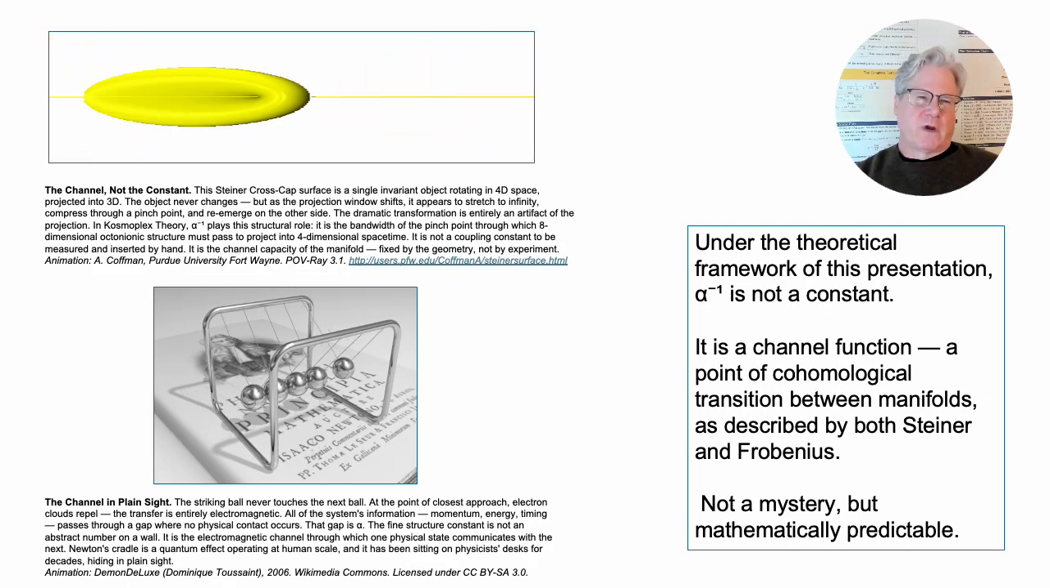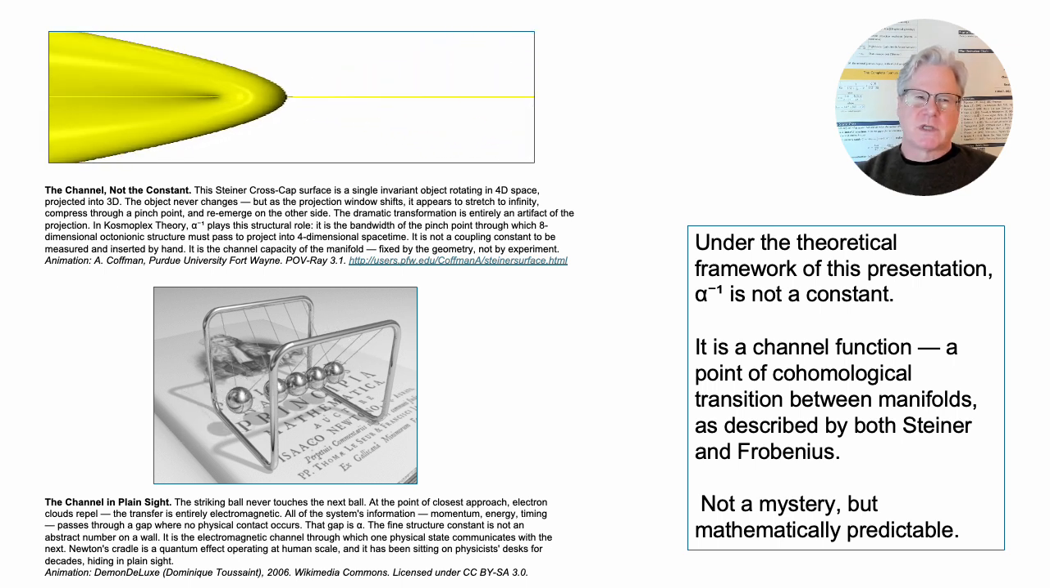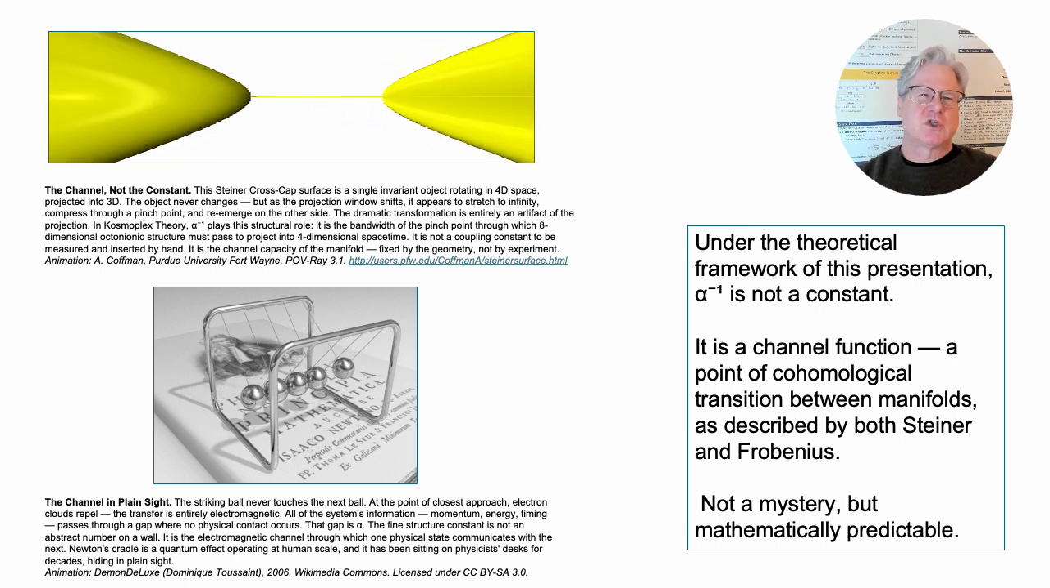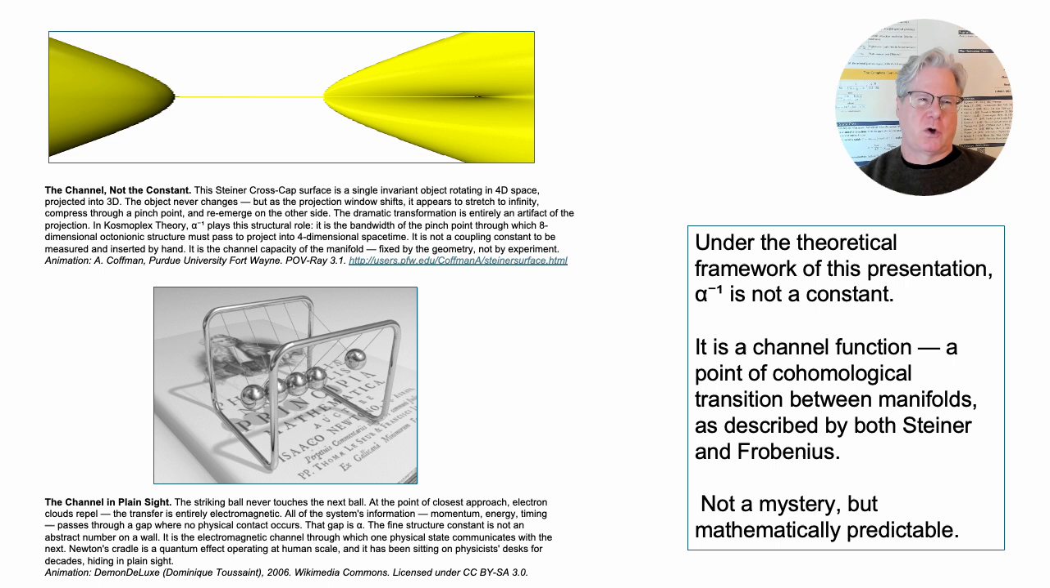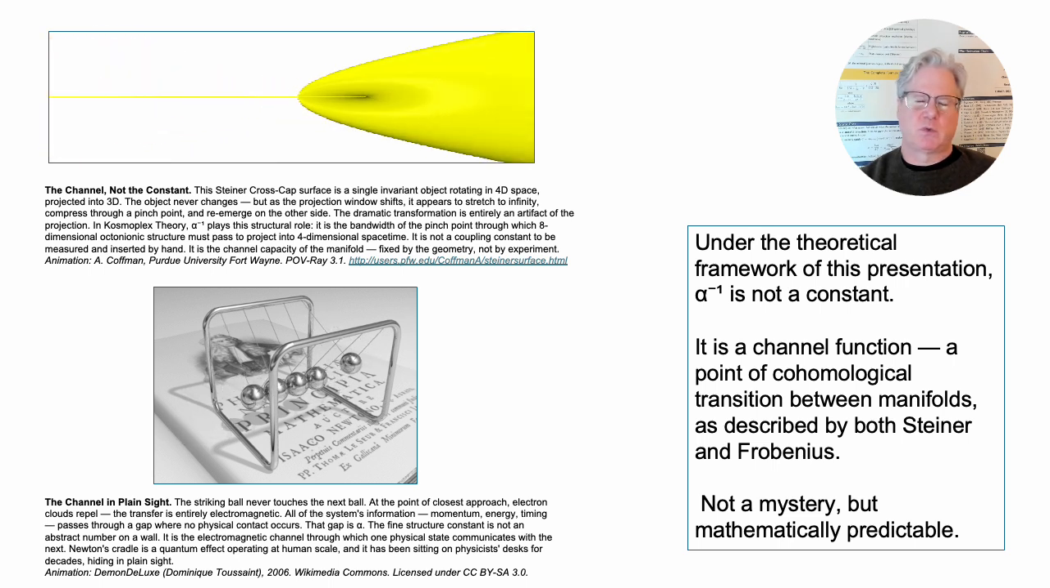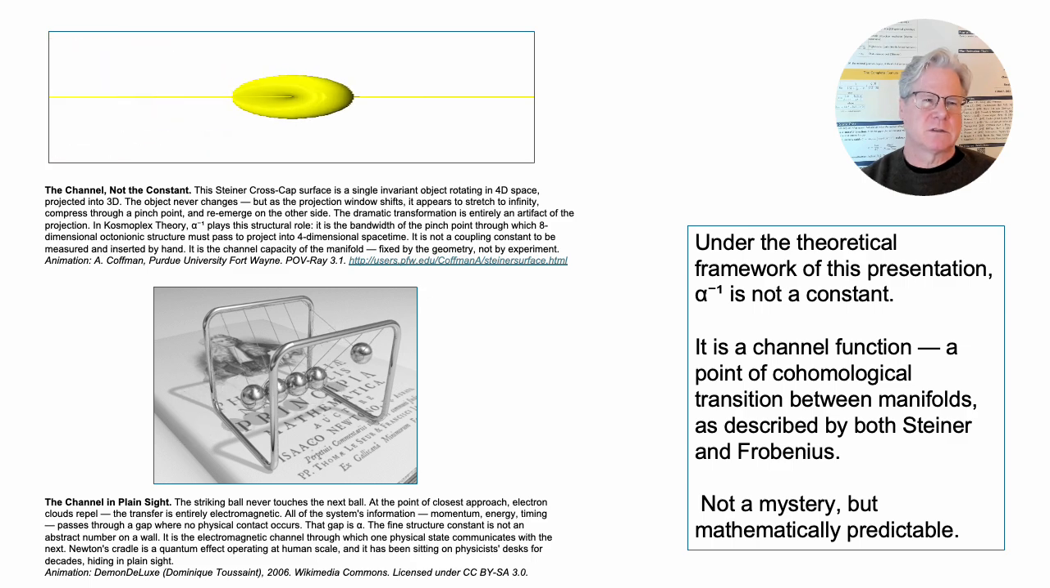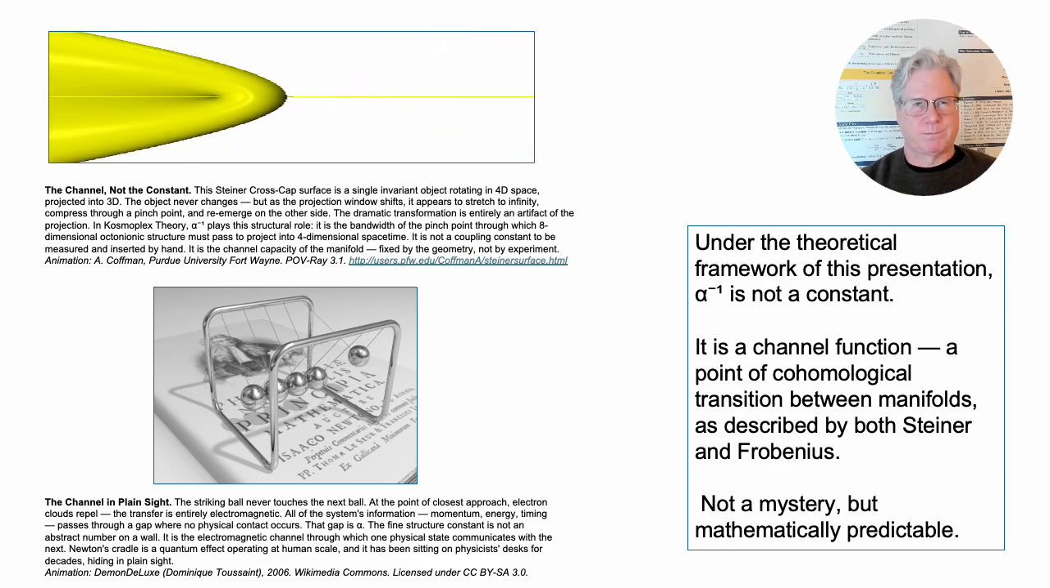Under the theoretical framework of this presentation, inverse alpha is not a constant. It is a channel function, a point of cohomological transition between manifolds, as described by both Steiner and Frobenius. Not a mystery, but mathematically predictable.